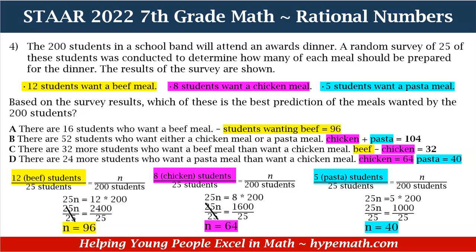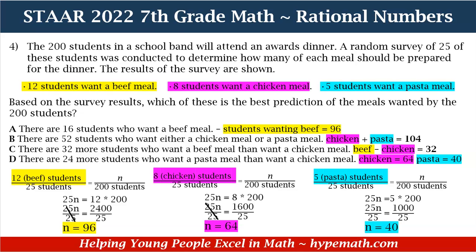So we're going to cross multiply. 25 times N, or 25N, is equal to 8 times 200, which is 1600. Now we need to divide 25 on both sides to find out the value of N. And N for our chicken students is equal to 64. And it's color-coded so that you can follow along.